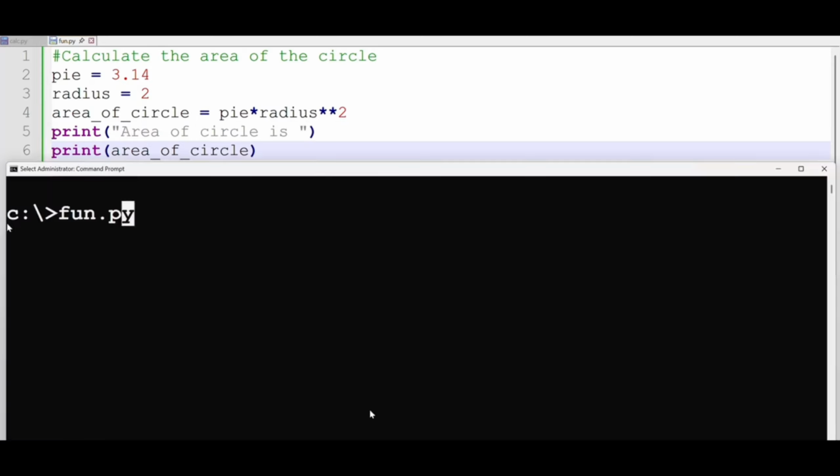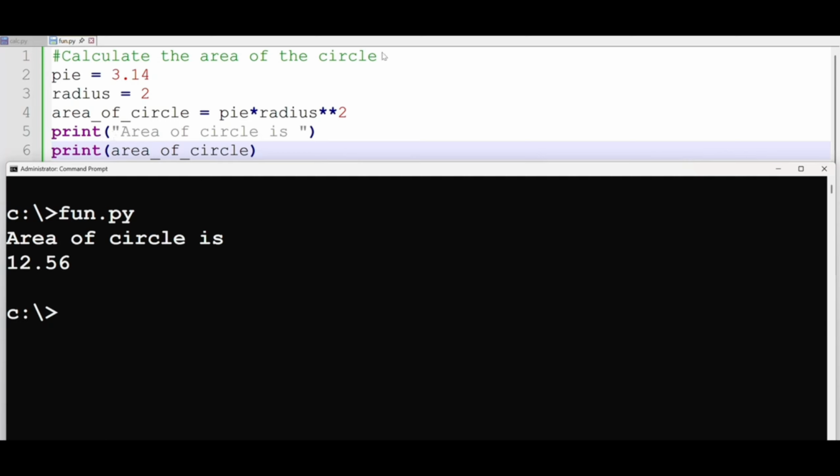According to this example, we run our code, and the area of this circle is 12.56.